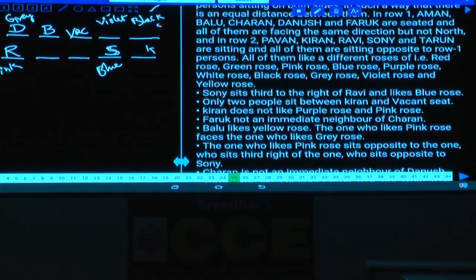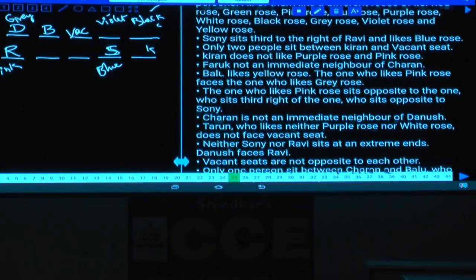Now let us go through the conditions once again. First one: Sony sits third to the right of Ravi and likes blue rose. And only 2 people between Kiran and the vacant seat. If you take Kiran at this place, the 2 people between Kiran and the vacant seat must be here. Can we have the vacant seat here? No, two vacant seats are not opposite to each other, hence the vacant seat cannot be here.